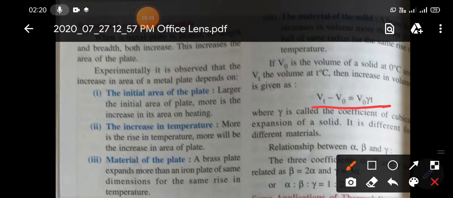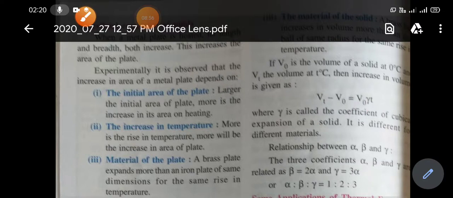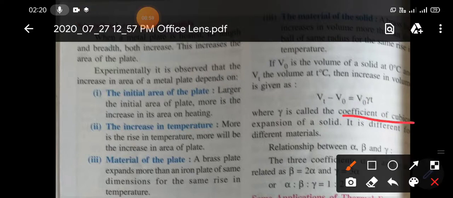V is for volume, Vt is the final volume, V0 is the initial volume. So final volume minus initial volume means change in volume. Change in volume is equal to V0, the initial volume, times gamma. Gamma is a constant, and this constant is called the coefficient of cubical expansion.